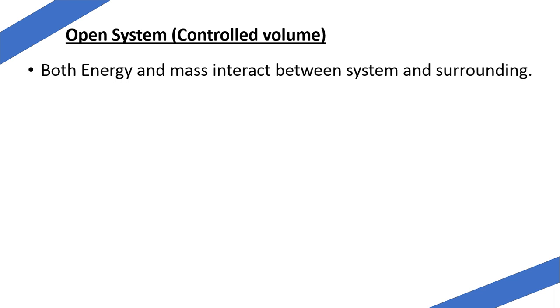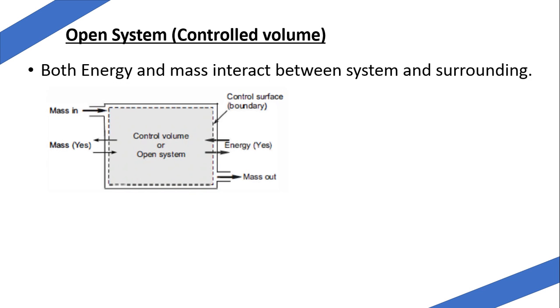The open system is also called a controlled volume. Here both energy in the form of heat and work, and mass, interact between the system and surrounding. There are a variety of examples of this one, because, as I have told, it is also called a controlled volume. The volume of this system will remain a concentrate, that is, you are going to concentrate on it. There are a variety of examples that we are going to discuss now.